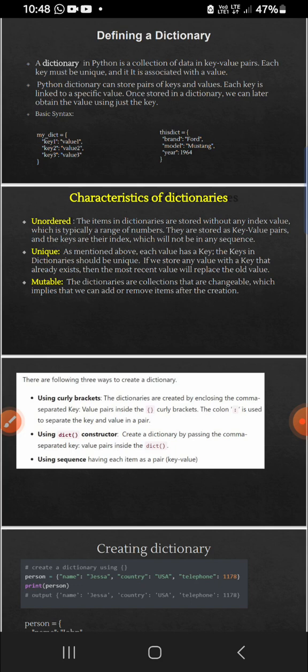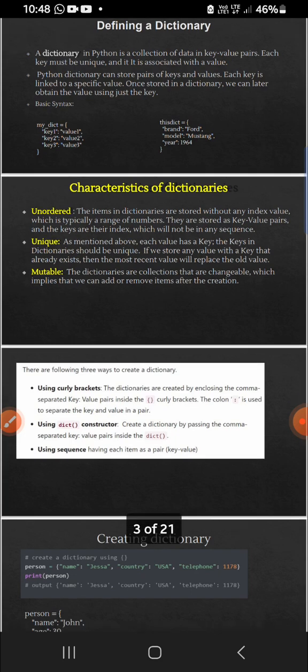And the next one is unique. As mentioned above, each value has a key. So the keys in the dictionary should be unique. In order to retrieve those values, we need to have keys which are unique, right? So it should be unique.